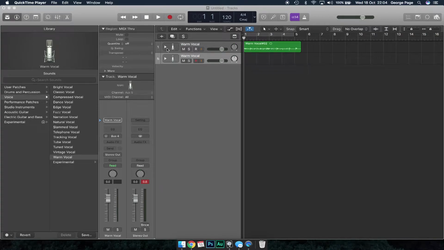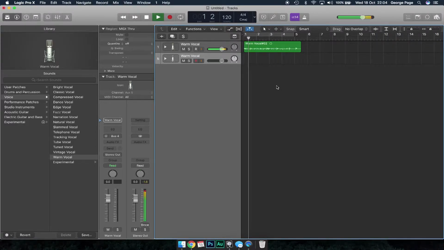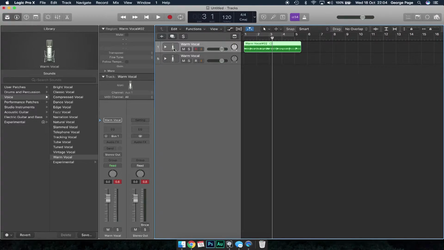Track stack's not playing back when you copy or when you move stuff around. By default, we've got our track in warm vocal, which is one of the presets. That's sat there, whether that's vocals, guitar, or whatever, it doesn't matter. Because we're using a Logic preset from the library, warm vocal, it applies that to the track and it creates a track stack.